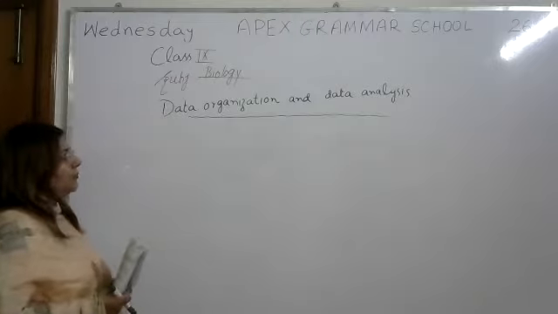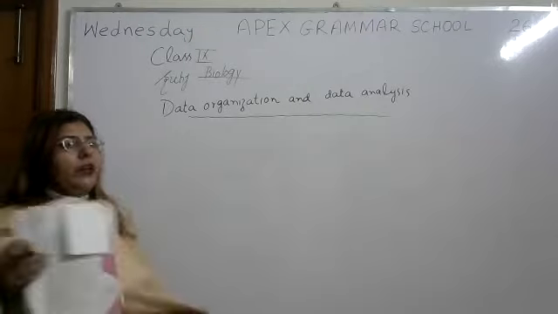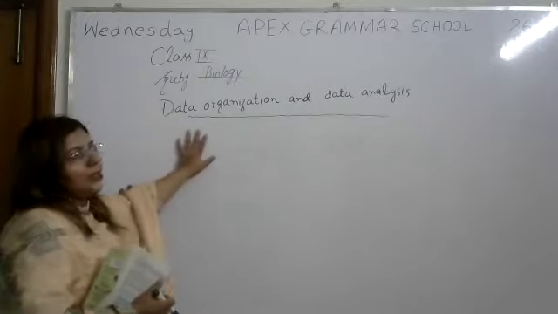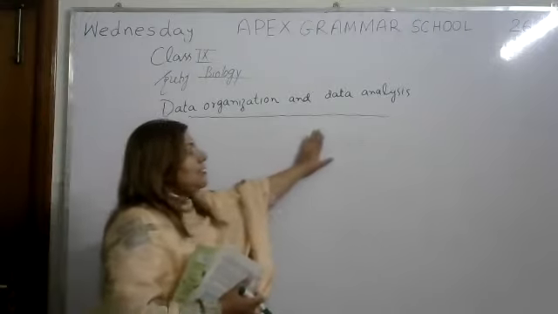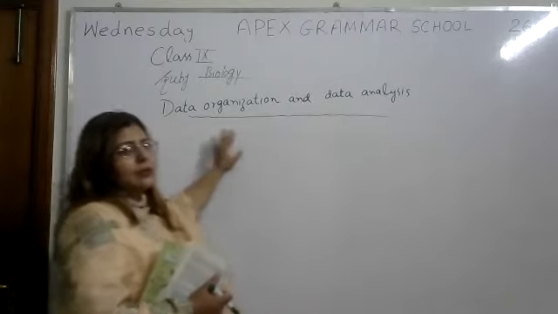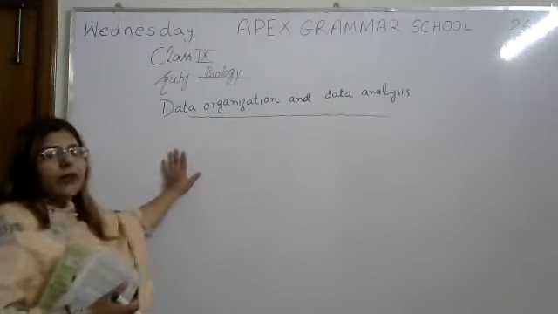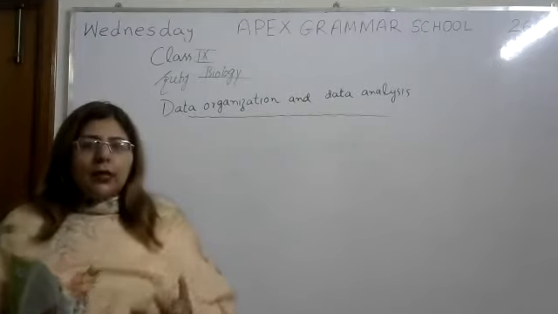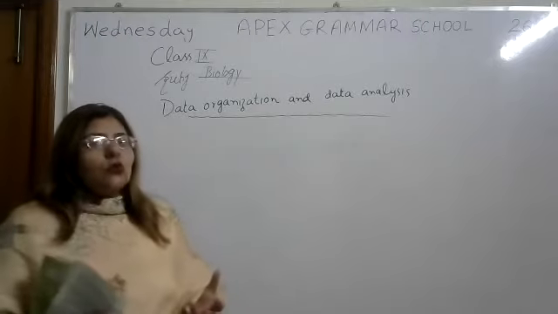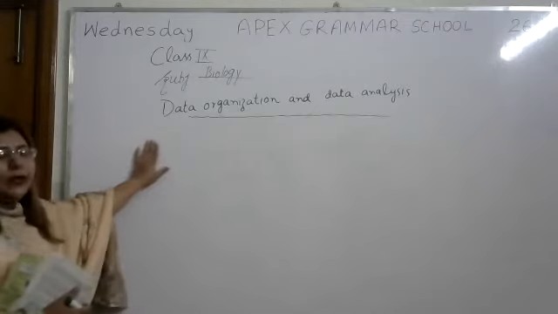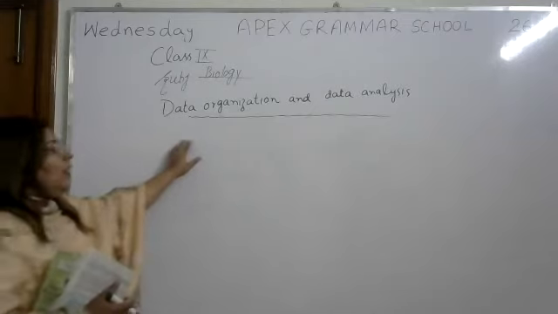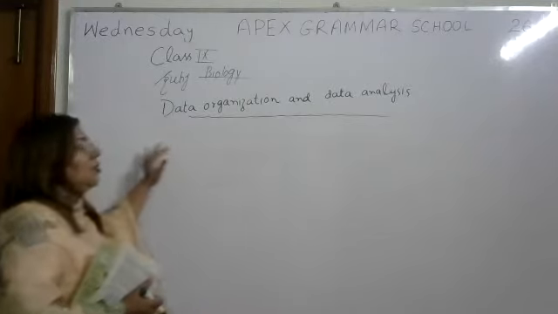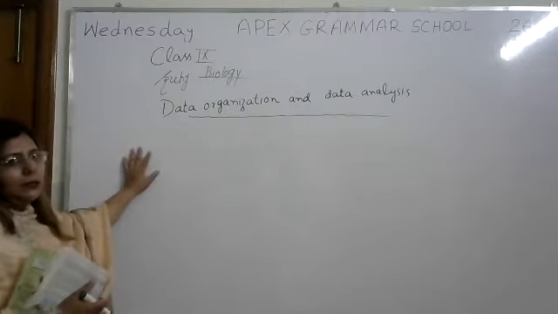So as we see the topic, we can understand that when scientists do the experiment, they need to organize the data and then analyze it. Analysis means to sort out its result. So when different scientists do different experiments, after the end of the experiment, they need to organize the data. First we will discuss how data is organized in biology, and then data analysis, and how they sort out the result, how the result is represented to other people, okay.